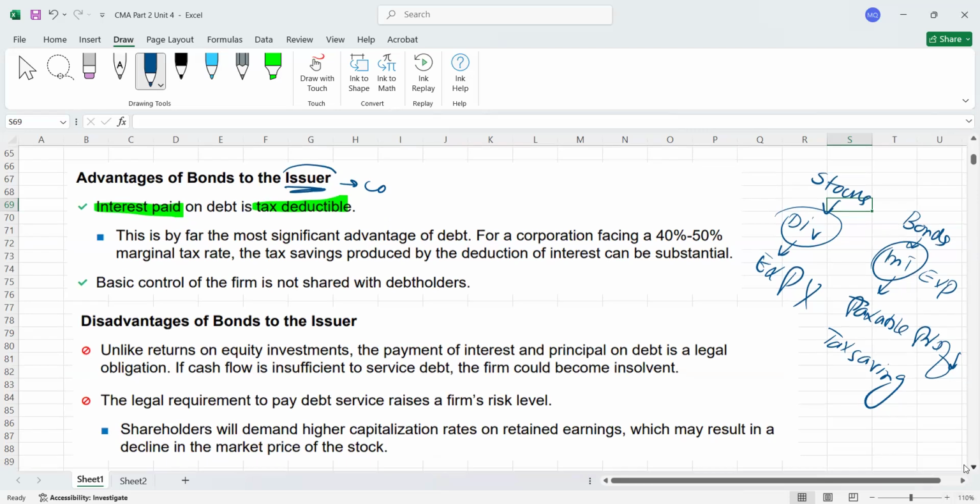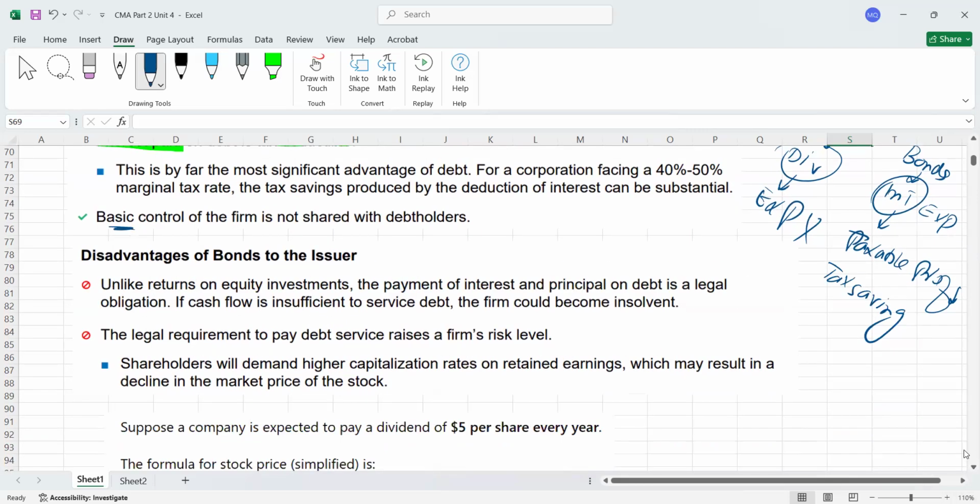Now the next is that basic control of the firm is not shared with the debt holder. Again, this is a second advantage, but I need to compare it again with the stock, which is called common shares or common stock. We will talk about the types of stocks, and we have already discussed this in part one also. In part two, in the coming lectures, I'll explain these types as well.